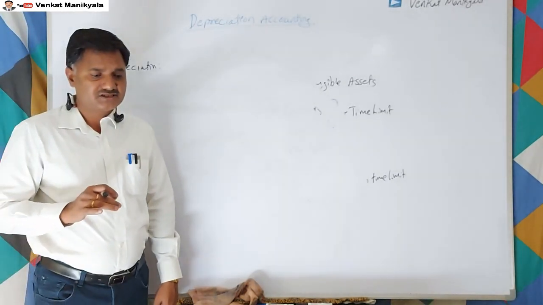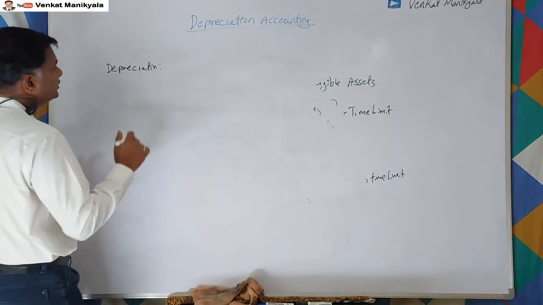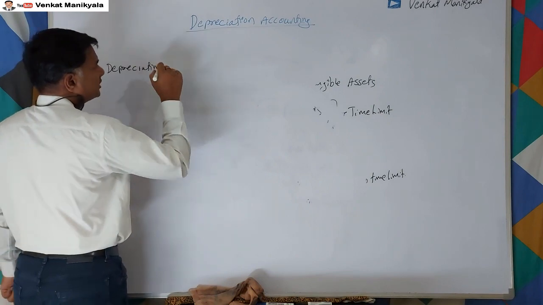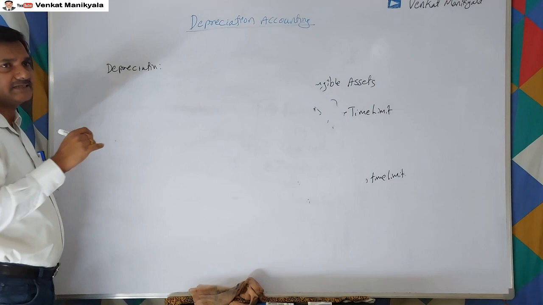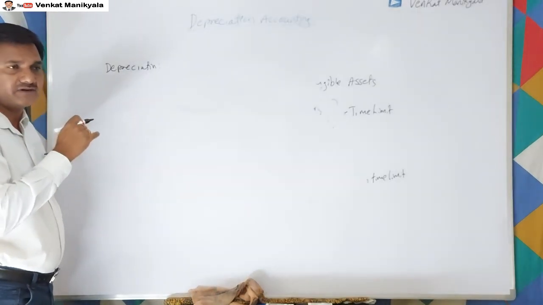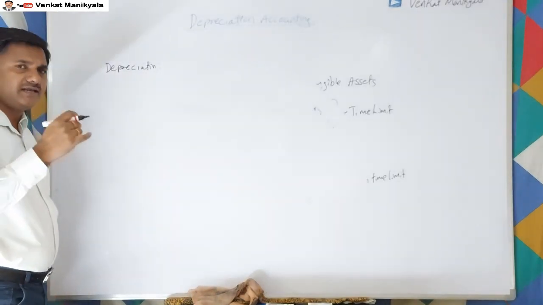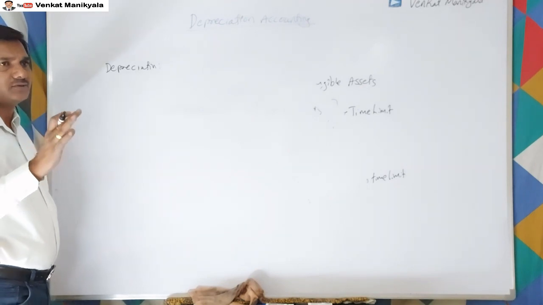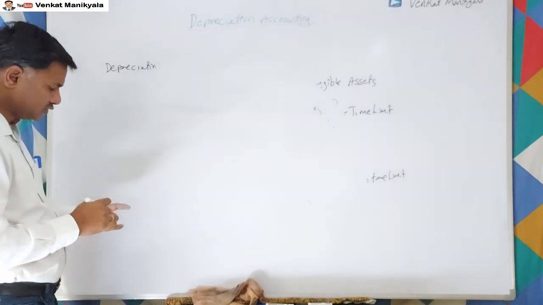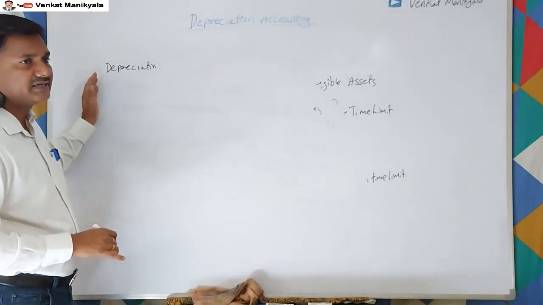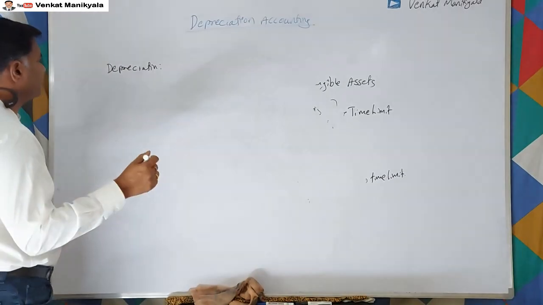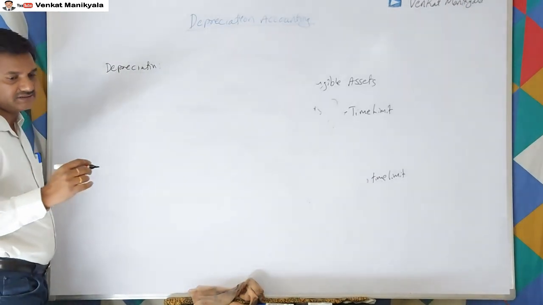Depreciation is for the physical usage of that asset from a production point of view. For the main product, whatever we use those assets for, whatever we provide for that is called depreciation, right?